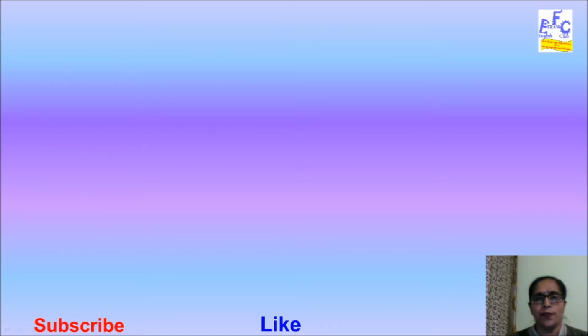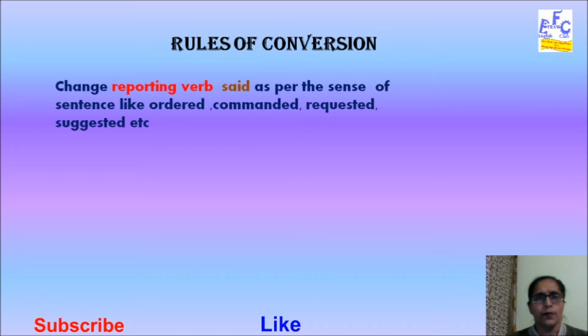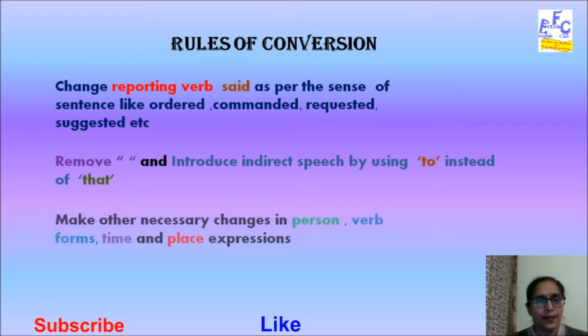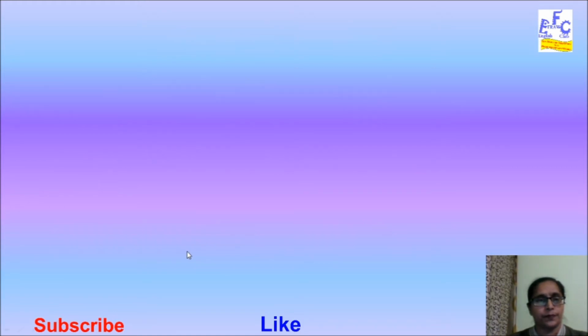So, let us first of all look for the rules of conversion. Change the reporting verb said as per the sense of the sentence, like ordered, commanded, requested, suggested, etc. Further, we need to remove the inverted commas and introduce indirect speech by using to instead of that. And we need to make other necessary changes in person, verb forms, time and place expressions.